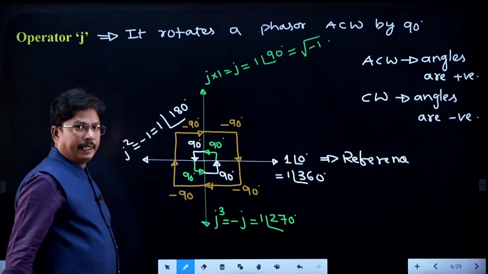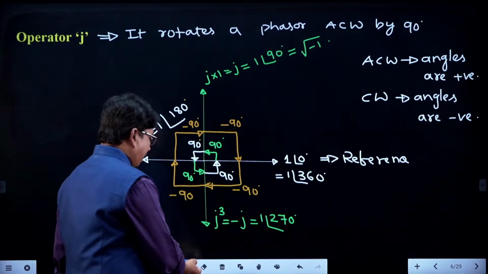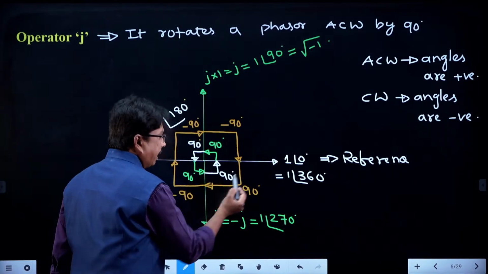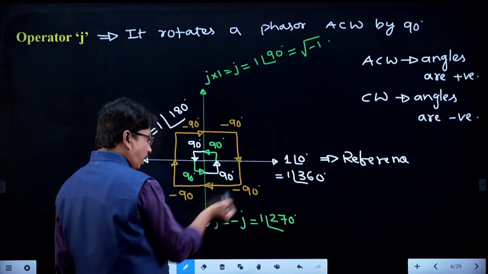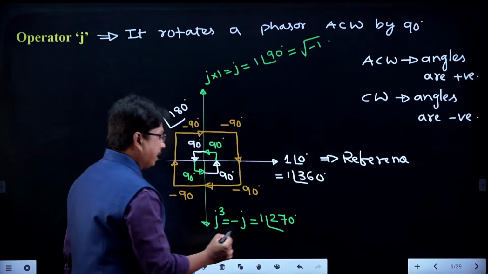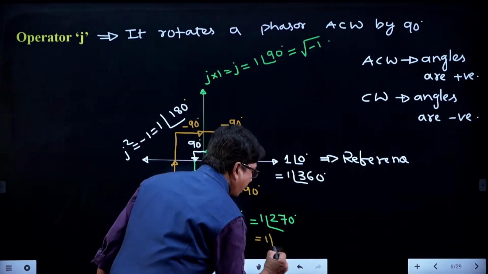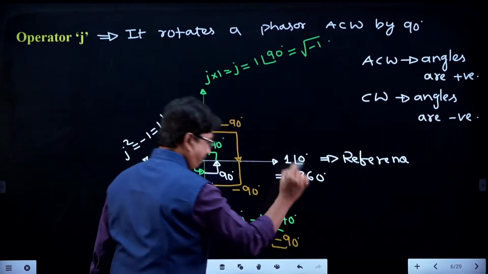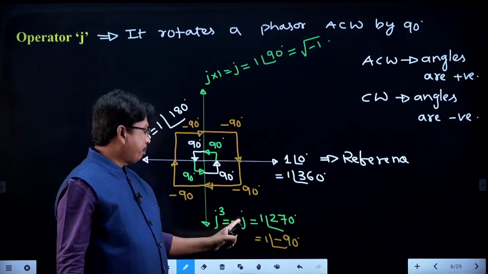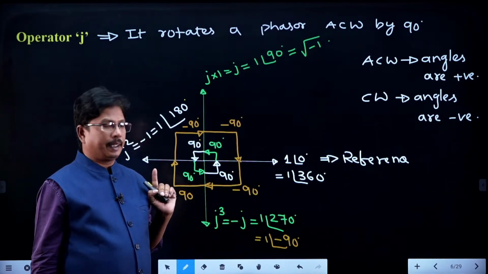So all are minus 90s now. First of all, from here to here, minus 90. So this vector has an angle of minus 90 in the clockwise direction, and it has 270 in the anti-clockwise direction. Therefore, this can be written as 1 at an angle of minus 90. Therefore, plus j is 1 at an angle of plus 90, and minus j is 1 at an angle of minus 90.